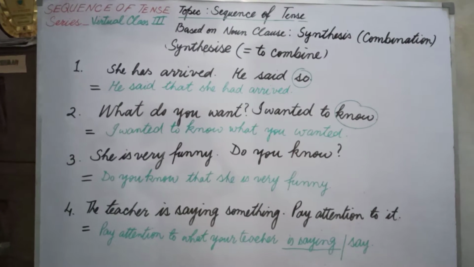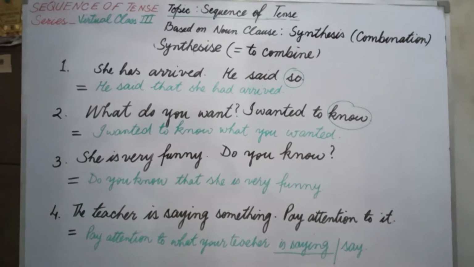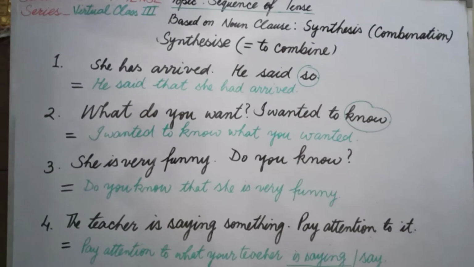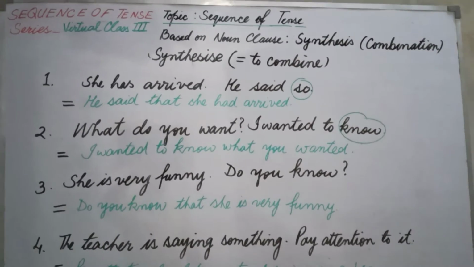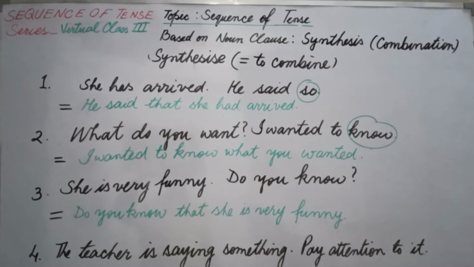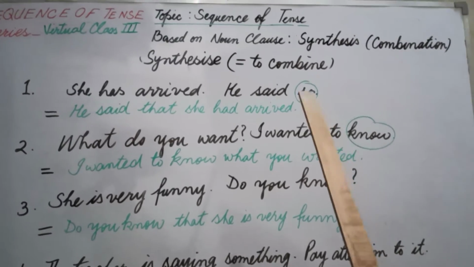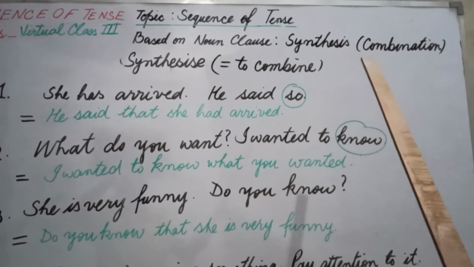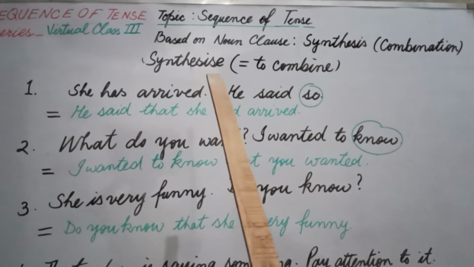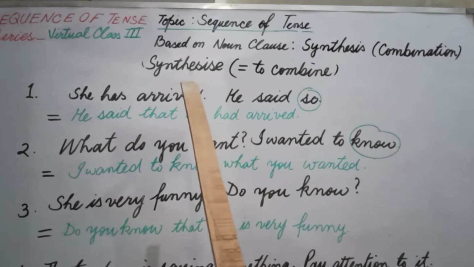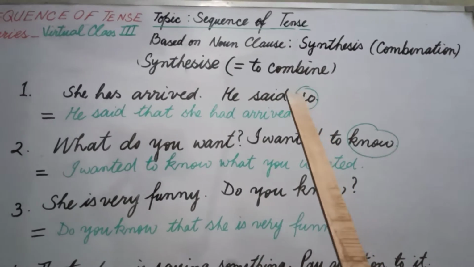The topic is synthesis based on noun clause. We have gone through what is noun clause and how can we translate a Hindi sentence into noun clause. Now we will try to know how can we combine the sentences. This word synthesis is a noun and its meaning is combination. It is also pronounced synthesize, and if we use e it is called synthesize and it means to combine.